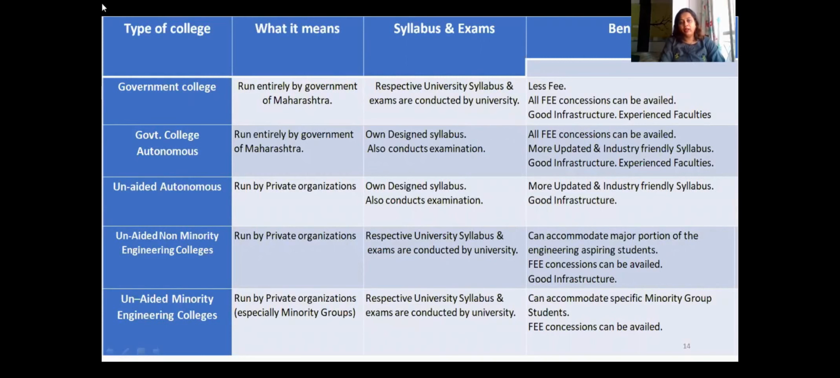Then another type is government college but autonomous. Now what does autonomous mean? Autonomous colleges are those colleges which design their syllabus on their own and conduct their exams on their own. There will be no role of the university for such colleges.